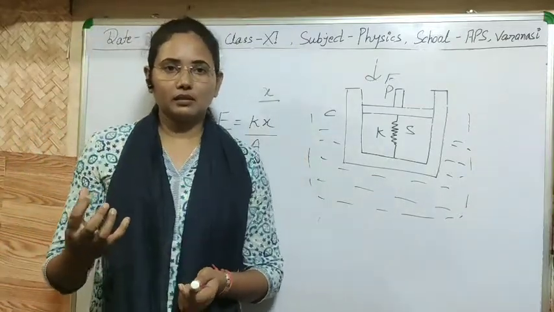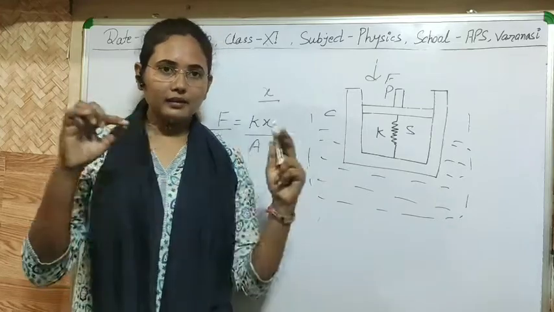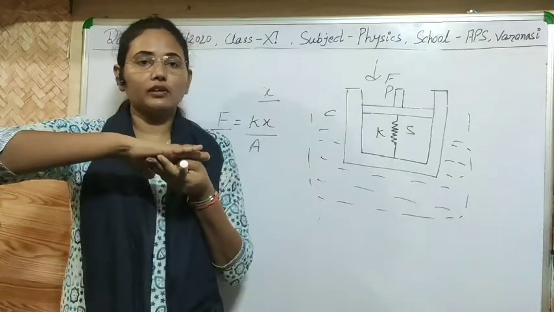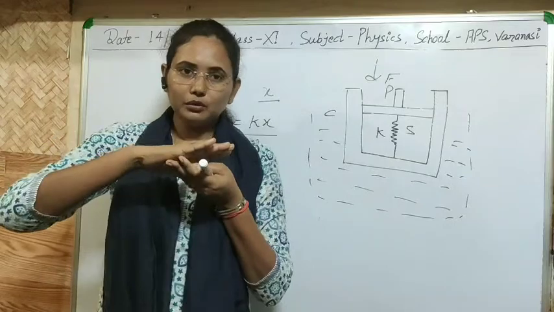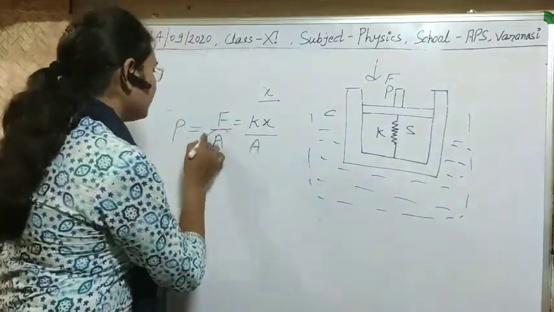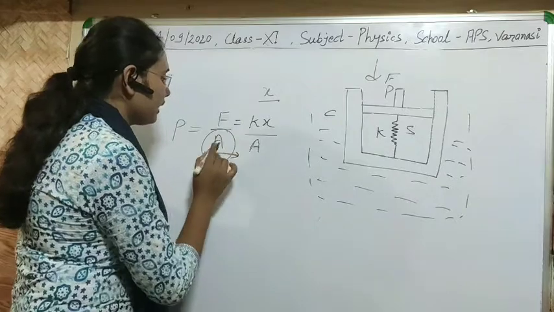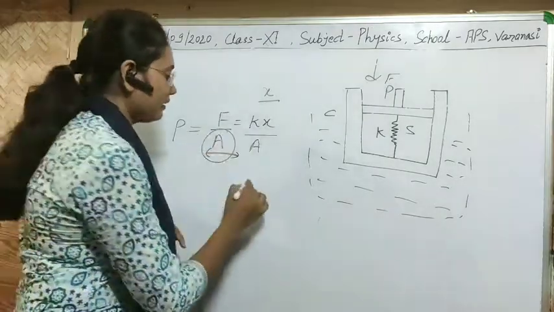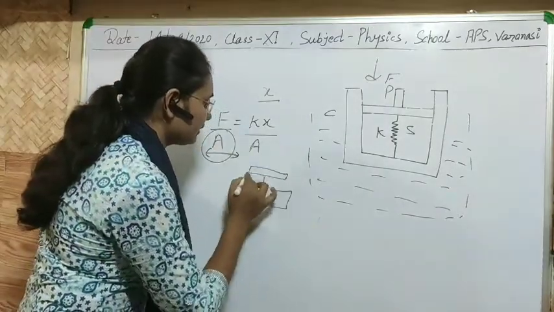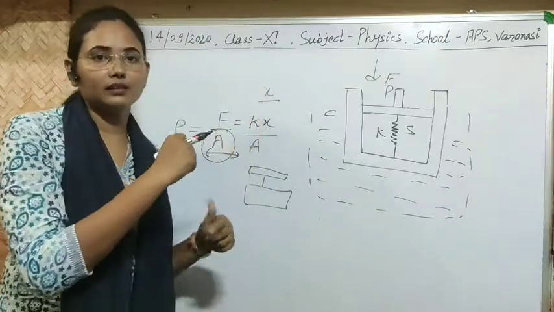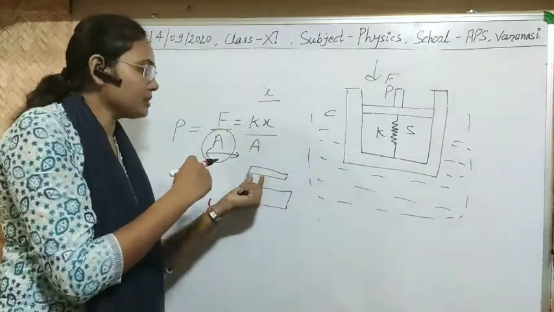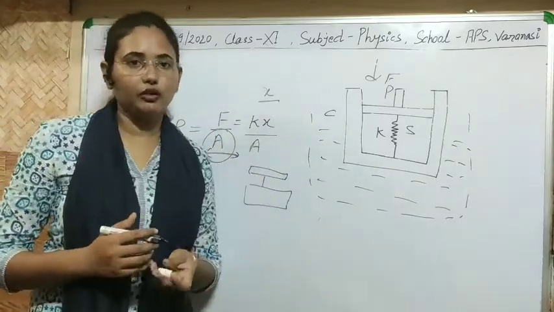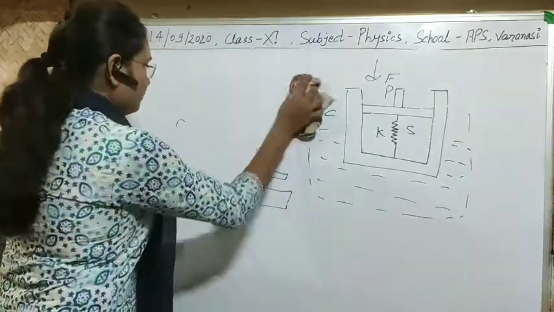of the pressure. If you do not make the handle broader, then definitely there will be a huge pressure on our hand. So we have to do one thing. For the reduction of pressure, we have to increase the area. That's why, to increase the area, we made the handle of the suitcase broader like this, so that if we carry this suitcase, there will be a small pressure on our hand, and our hand will not be in a painful condition. Clear?